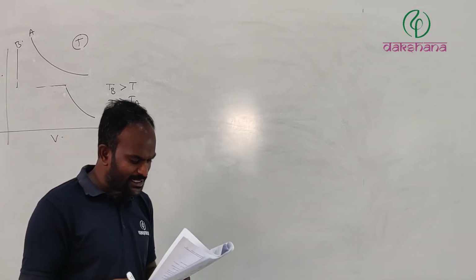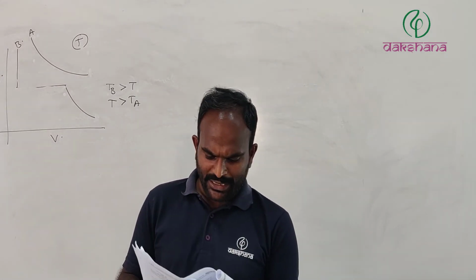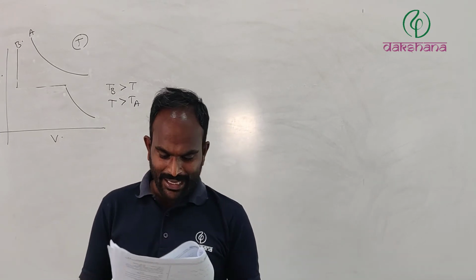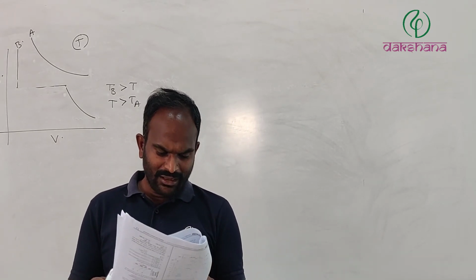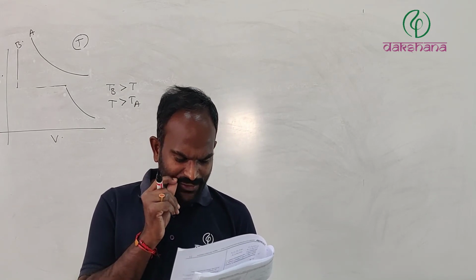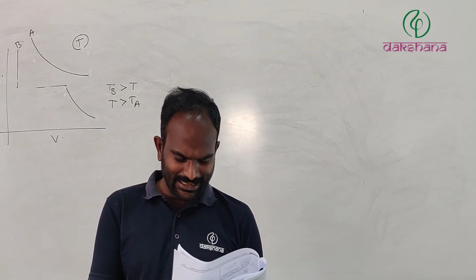Next, which among the following statements are correct? Pressure correction term will be more negligible for gas B at T Kelvin. The curve for gas B will be the same shape as for gas A if T is greater than TB.